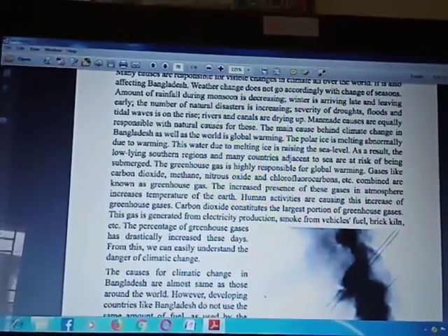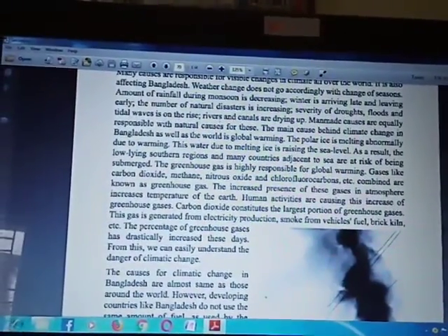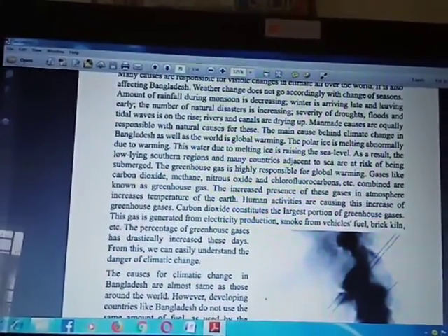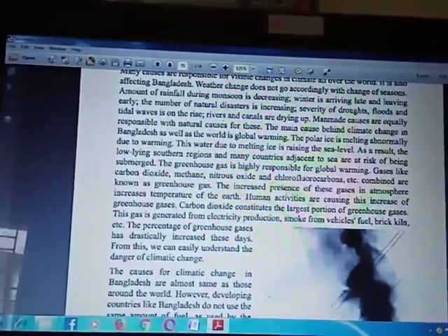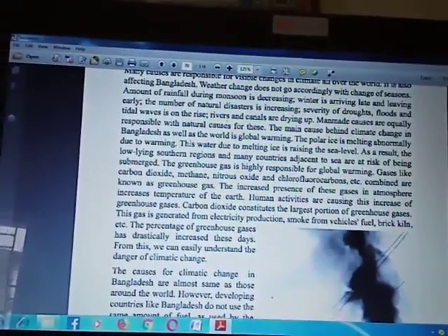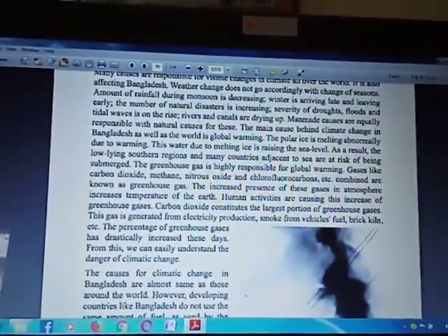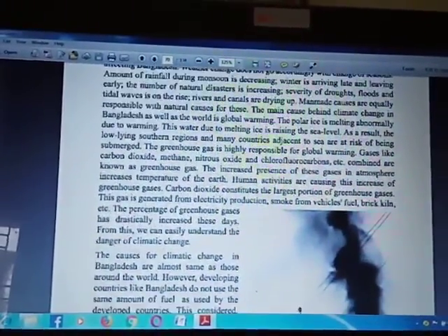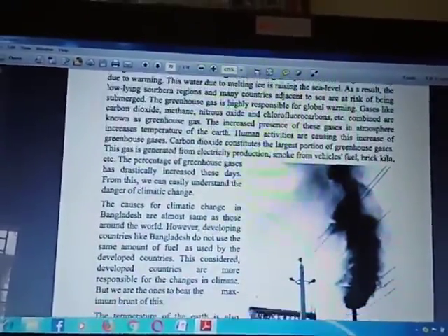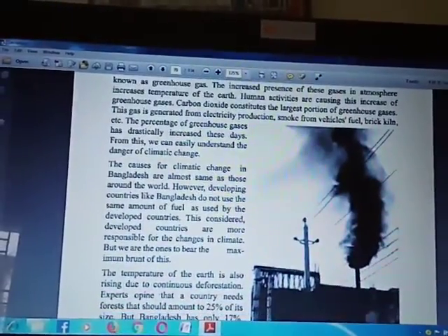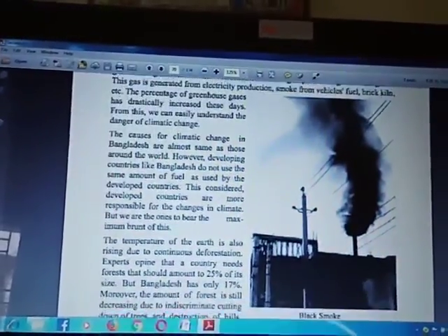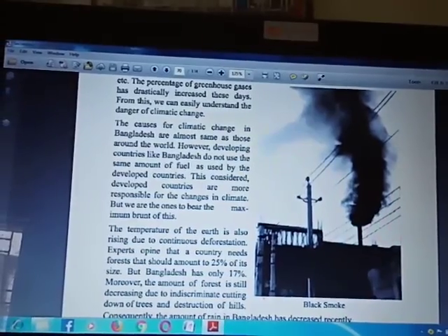Carbon dioxide constitutes the largest portion of greenhouse gases. The gas is generated from electricity production, smoke from vehicle fuel, brick kilns. The percentage of greenhouse gases is destructively increasing these days. From this, we can easily understand the danger of climate change.